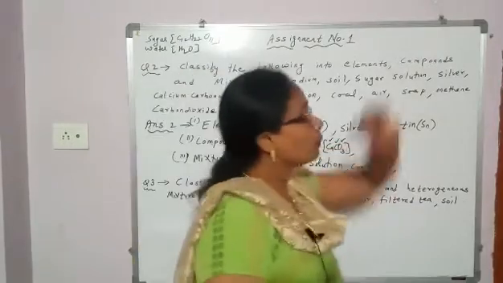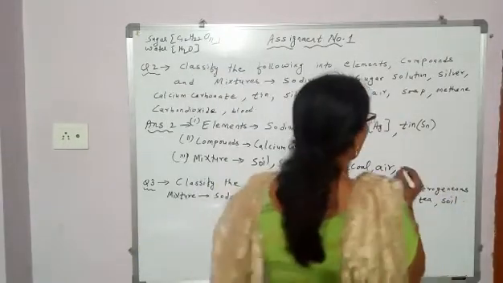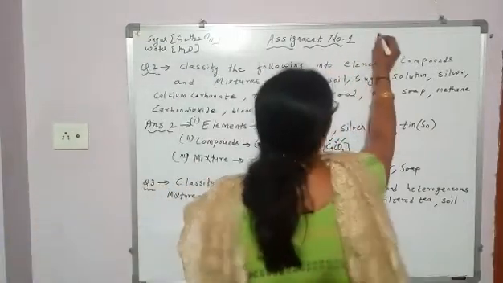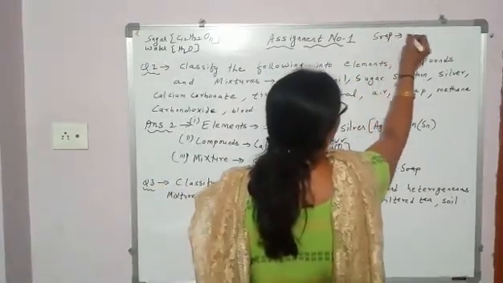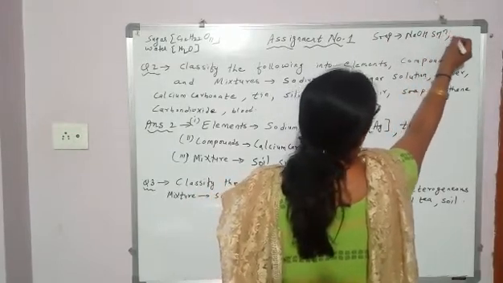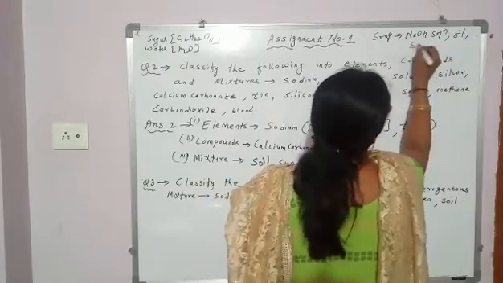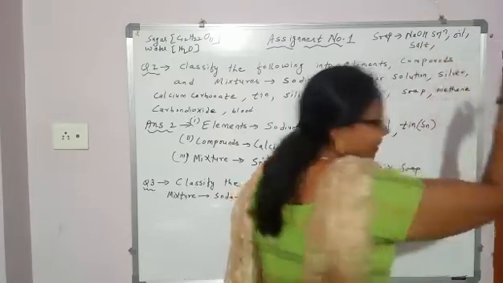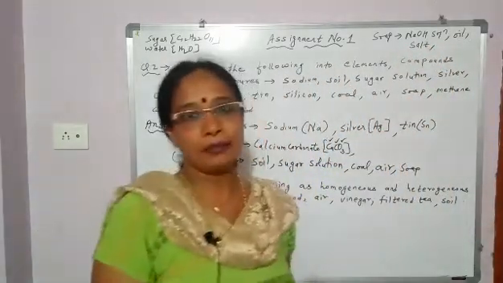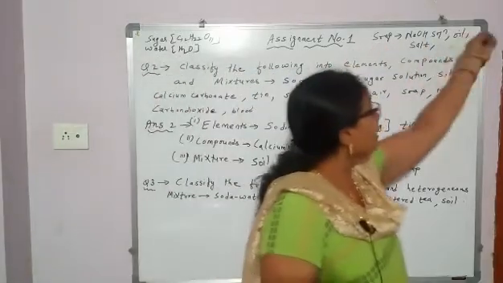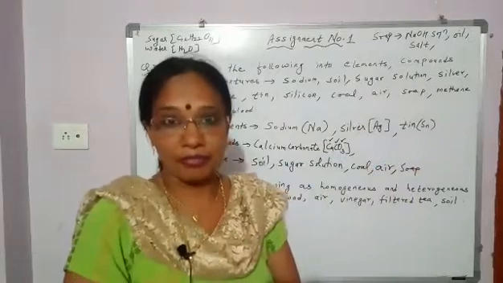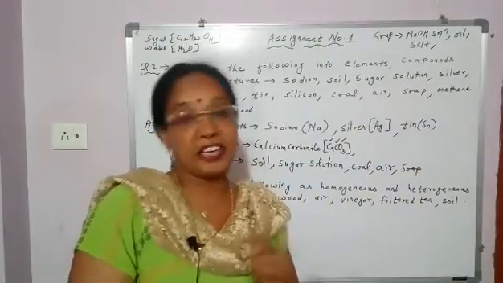Next, soap. The soap is made up of sodium hydroxide solution, then oil is there, then salt is added and some smelling agent is added. So it is made up of many compounds mixed in any ratio.